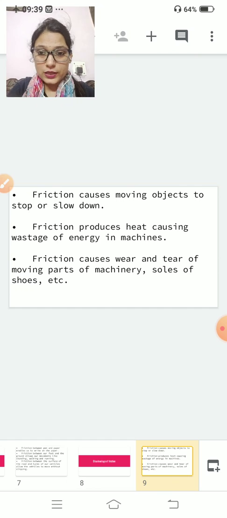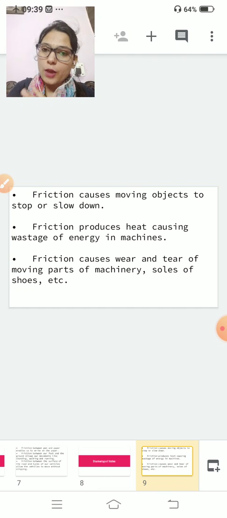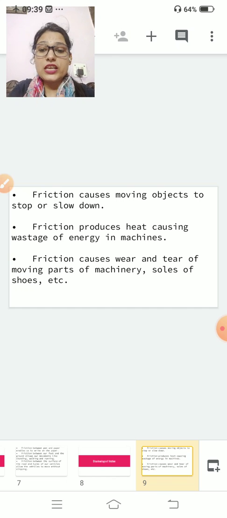Because of friction, moving objects can stop or slow down. Clear? Second, friction produces heat, causing wastage of energy in machines. During friction, heat is produced, and whatever heat is produced is waste.